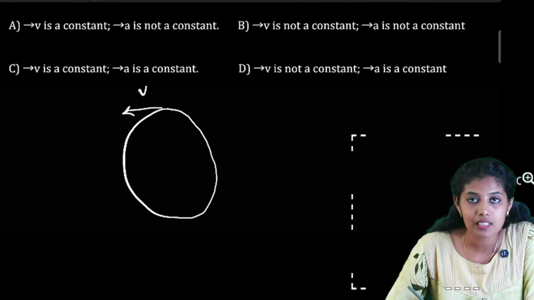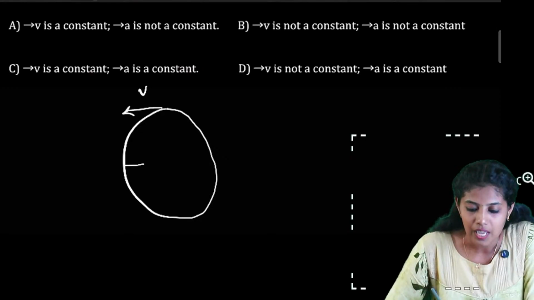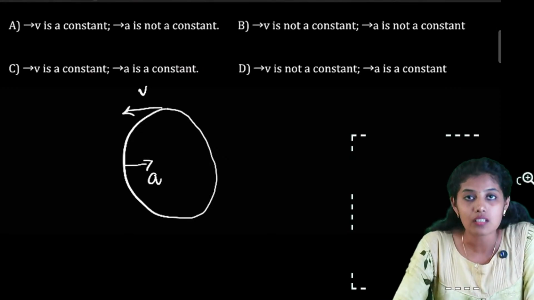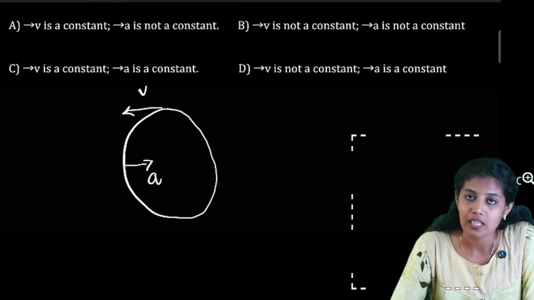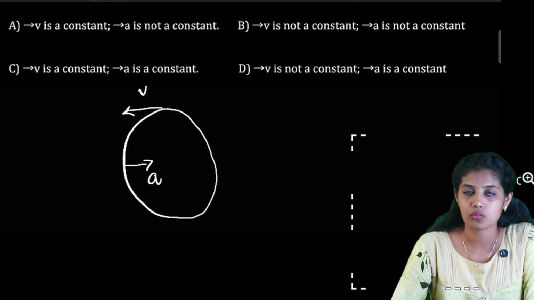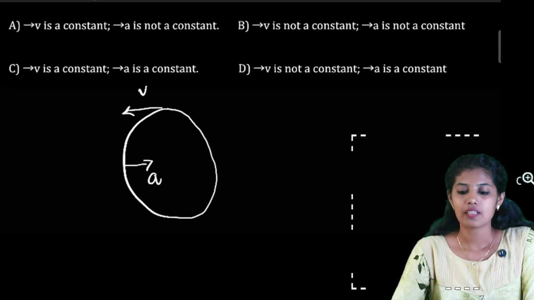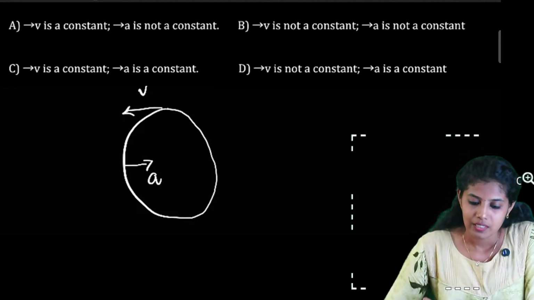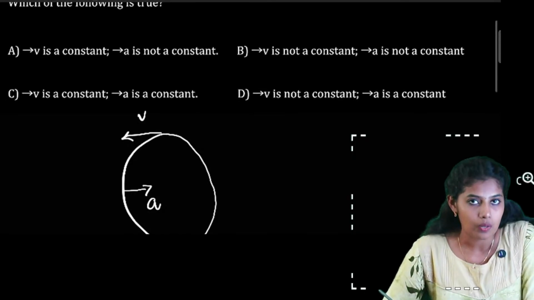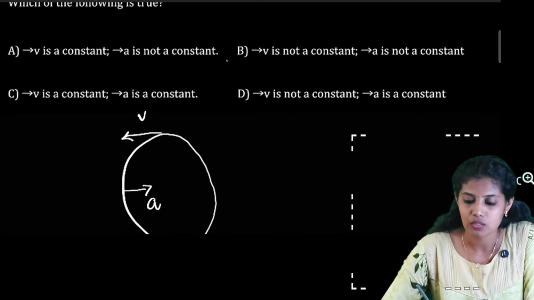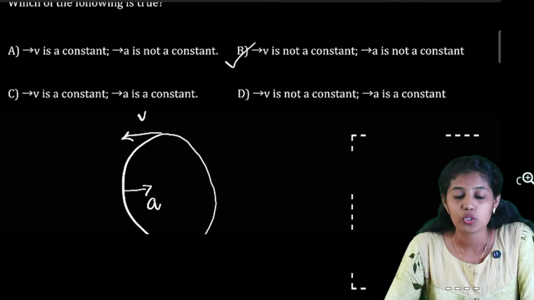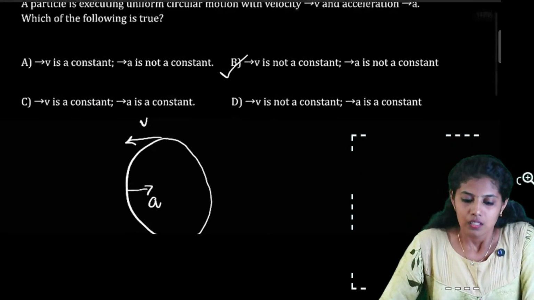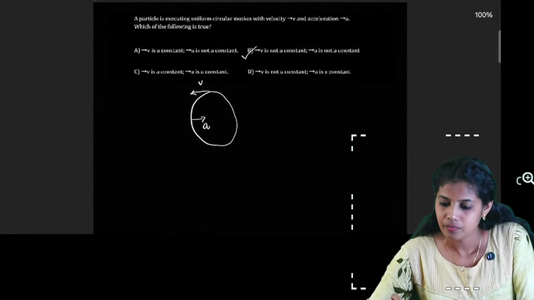And what about acceleration? At each and every instant, the acceleration is towards the center of the circle. So even though the magnitude of acceleration is also constant throughout the uniform circular motion, its direction changes. Therefore, we can say that velocity is not constant, and acceleration is not constant either. So option B is the right answer. Now we shall move to the next one.